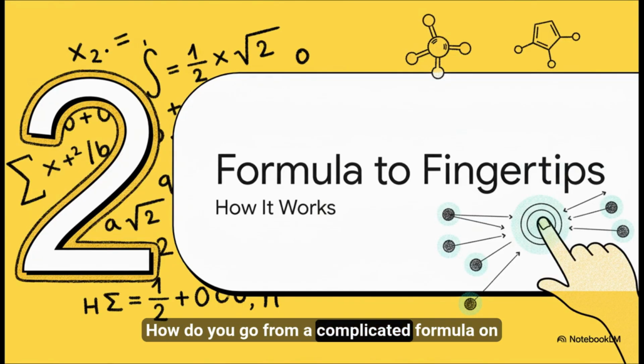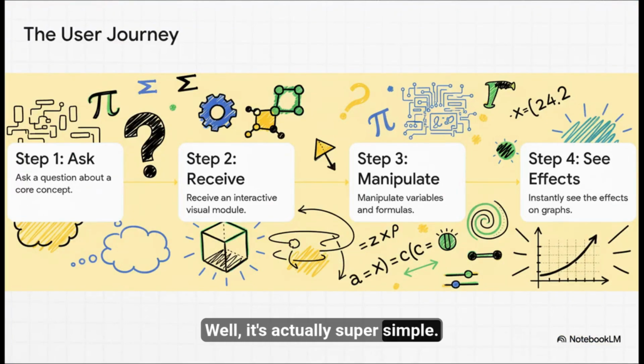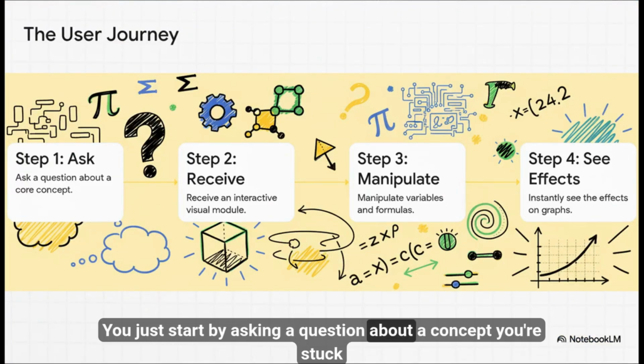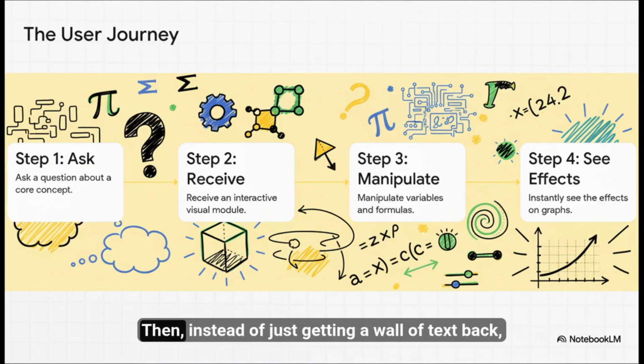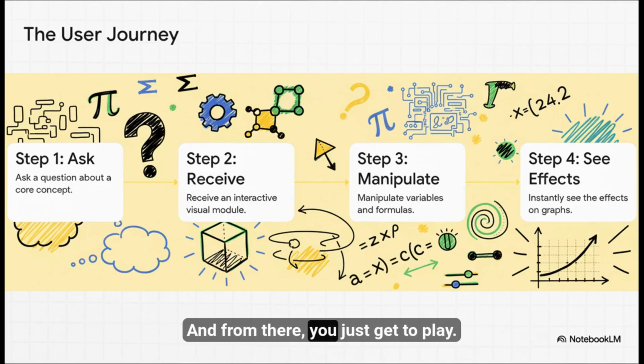Okay, so that all sounds great, but how does it actually work in practice? How do you go from a complicated formula on a page to this interactive tool right at your fingertips? Well, it's actually super simple. You just start by asking a question about a concept you're stuck on. Then, instead of just getting a wall of text back, ChatGPT gives you one of these new interactive modules. And from there, you just get to play.